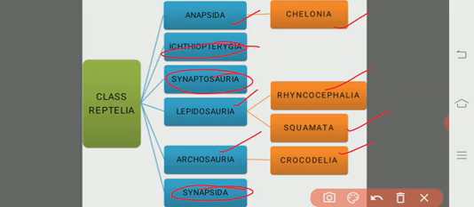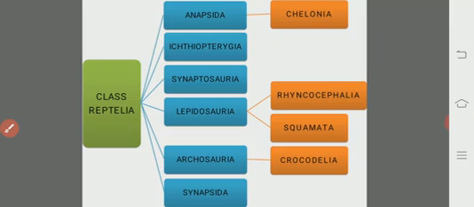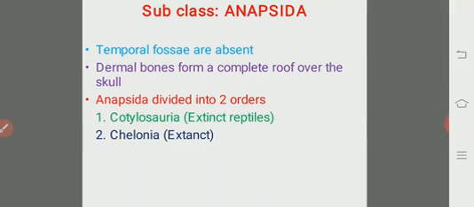They are no more. So while we are discussing the classification of class Reptilia, we will study only the characteristic features and the relevant examples of Chelonia, Rhynchocephalia, Squamata and Crocodilia. Let us see the different orders and their specialties of the organisms.